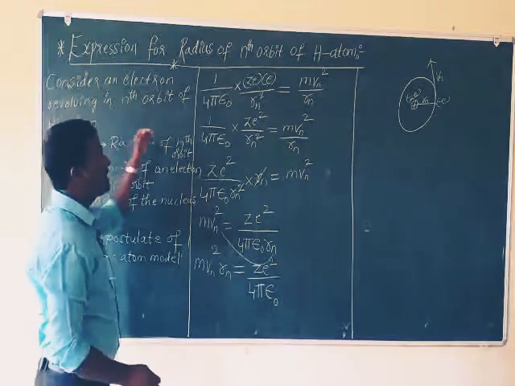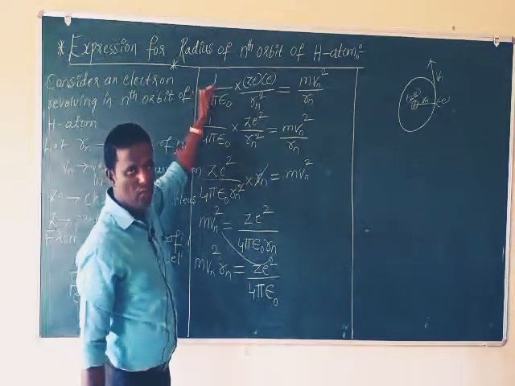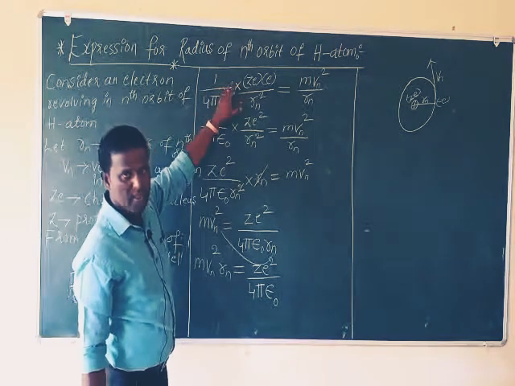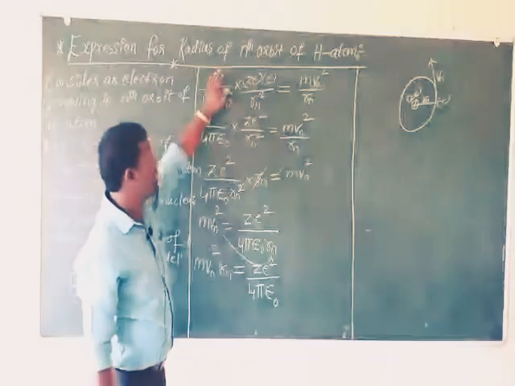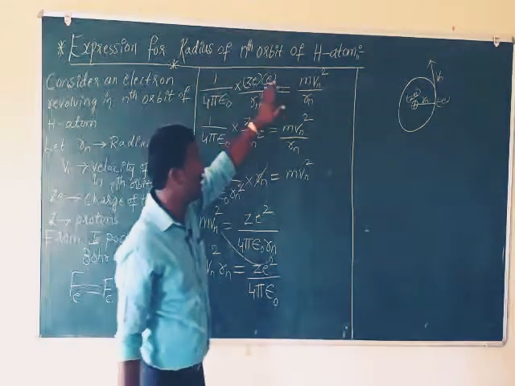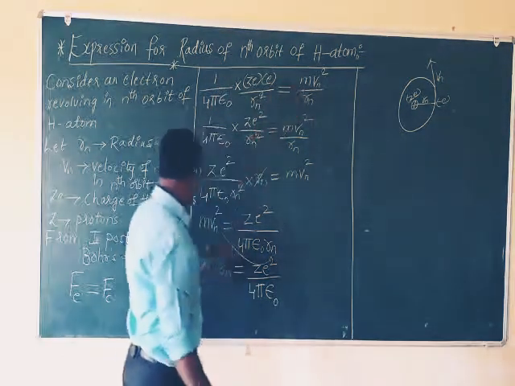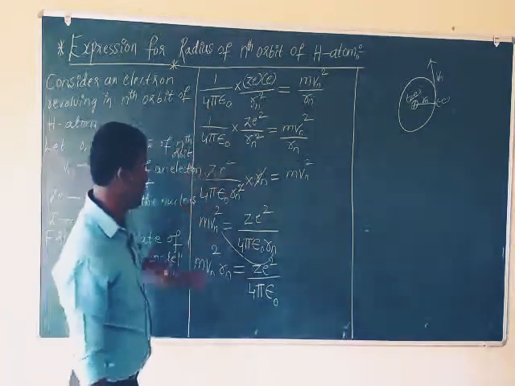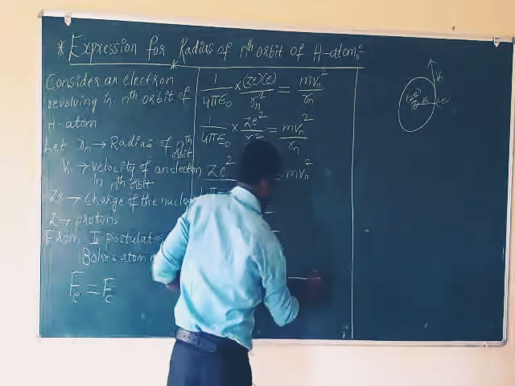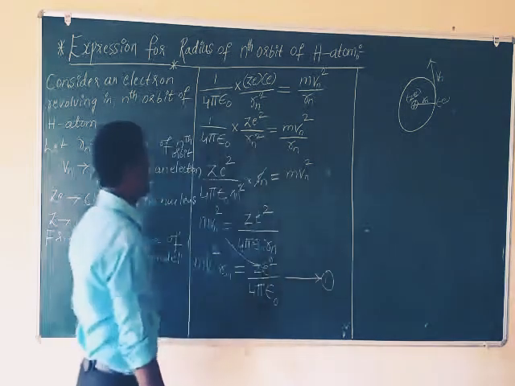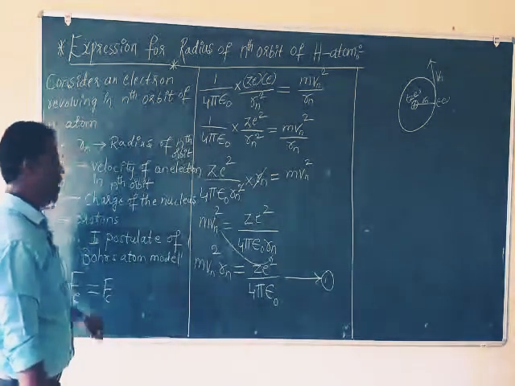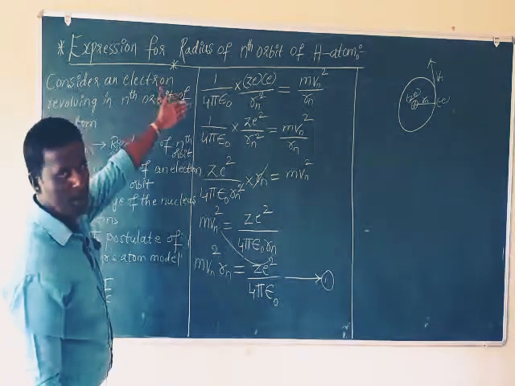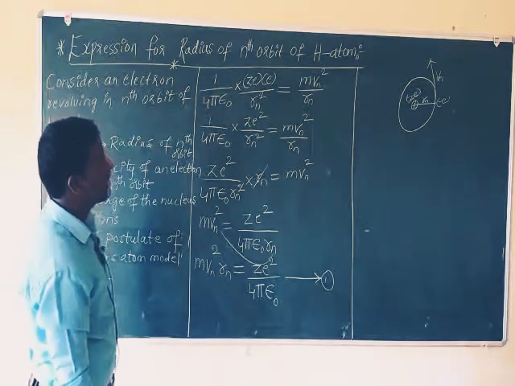See here, you can write separately first Fe equals 1 by 4 pi epsilon into Ze. I have written it directly here, but you can also write it separately. Fe is this formula, Fc is this formula. So from the first postulate, substituting in this formula, both become equal. So this is equation number 1. Here I have 1 by 4 pi epsilon into Ze into E divided by Rn square, which is the Fe formula, and Fc is m v square by R.